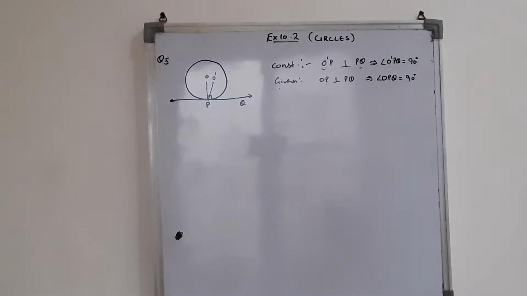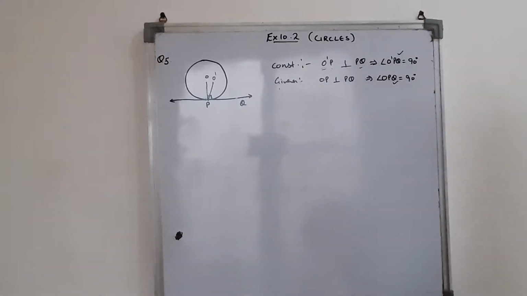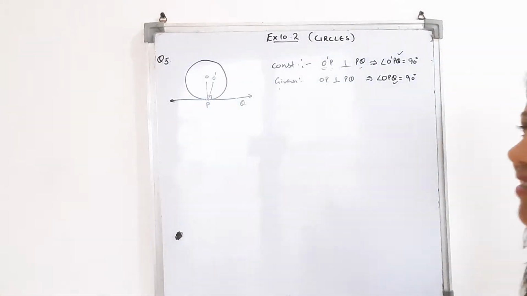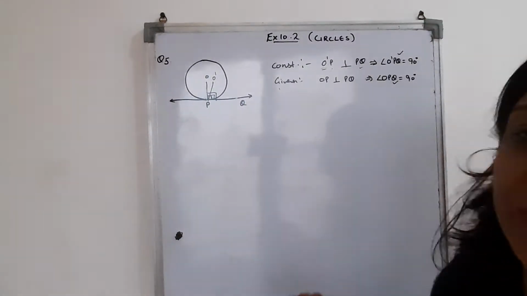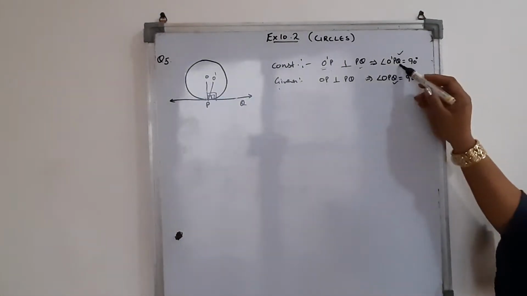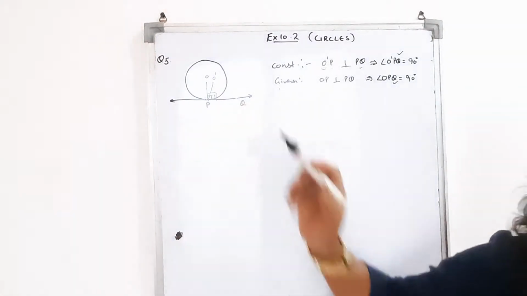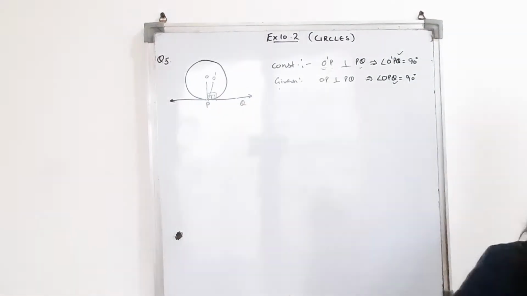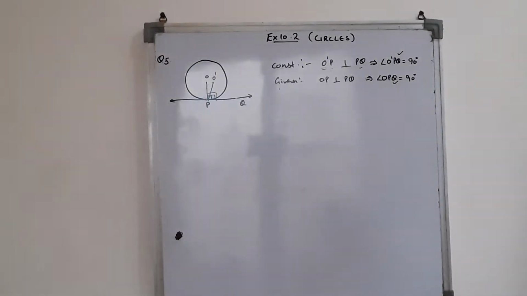Is it possible? It is only possible in one condition, when both these angles coincide with each other. Otherwise it is not possible that this angle is 90 degrees and this angle is also 90 degrees. Got it? So we can say OP and O'P coincide with each other. So definitely OP is also passing through the center. This was the explanation of the fifth question.